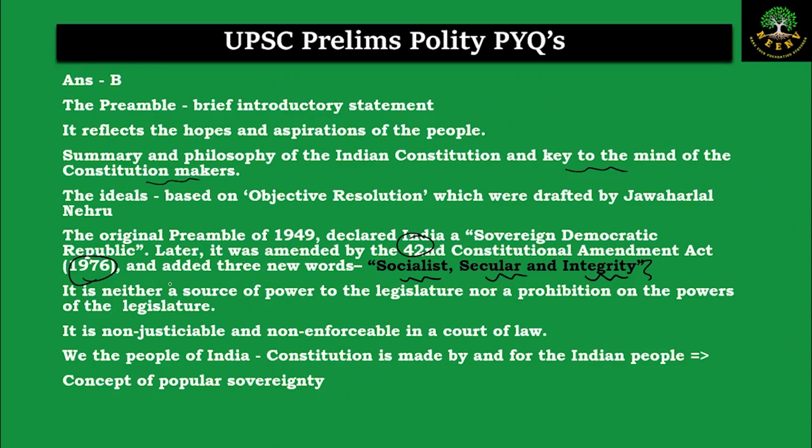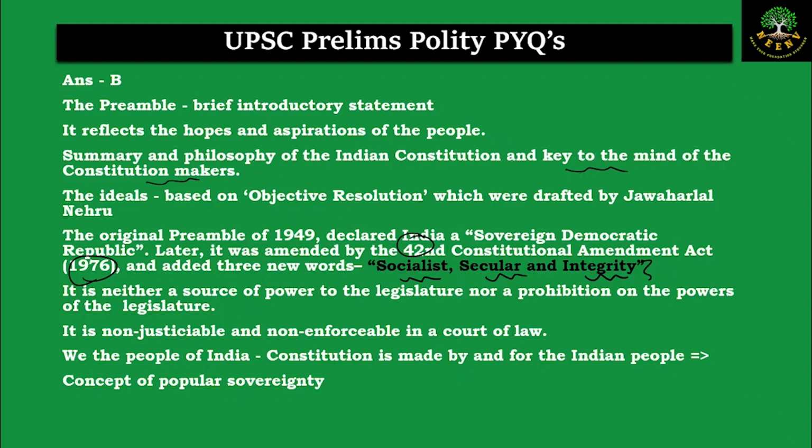And preamble is neither a source of power to the legislature nor it is a prohibition to the power of legislature, and you cannot go to a court saying that the government has violated the preamble. You cannot go to a court and justify the things that are given in the preamble, and it is not enforceable in a court of law.